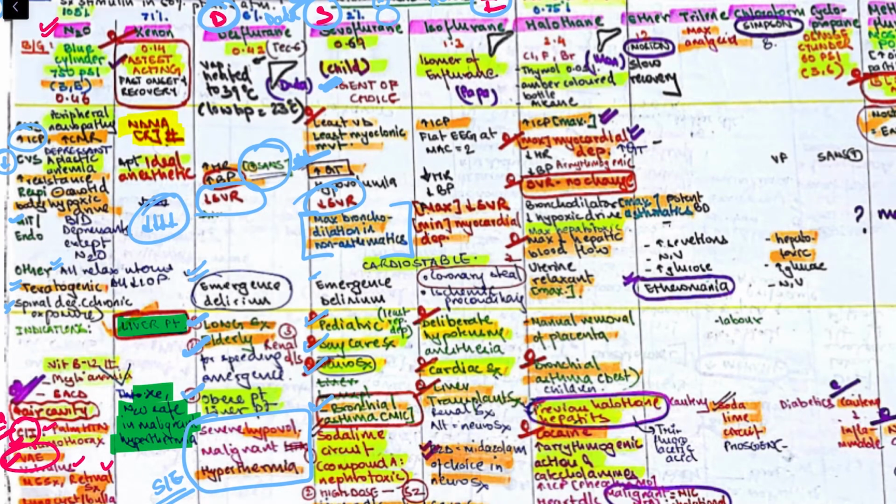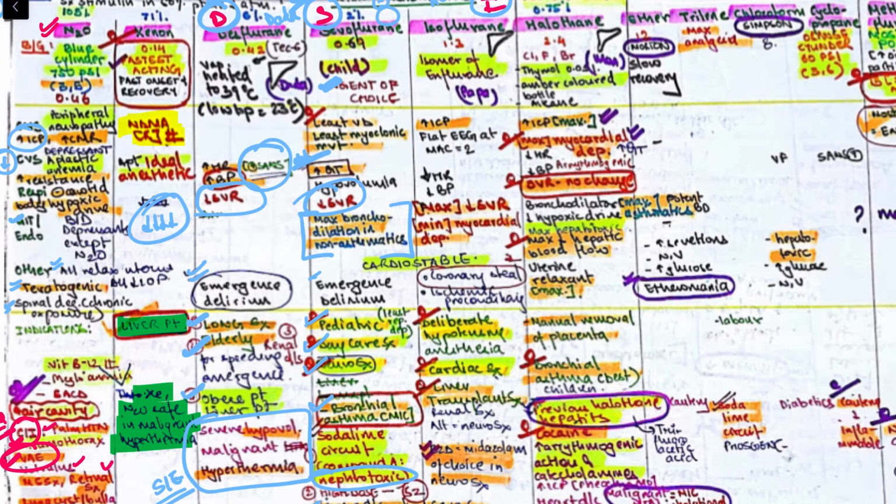Then a soda lime circuit is used with sevoflurane that consists of compound A, right? It is nephrotoxic, so this will lead to nephrotoxicity. Second, in liver disease we cannot give this. What we do is we use isoflurane to maintain the hepatic blood flow. It also has a pleasant smell and hence it causes smooth induction. Therefore, it is used in children, because in children it is important to use something that can be easily given to the children.